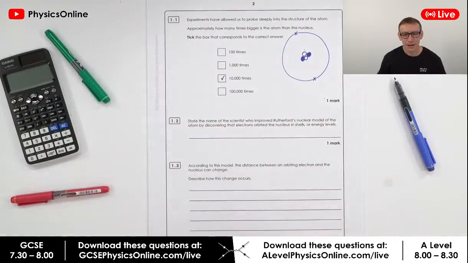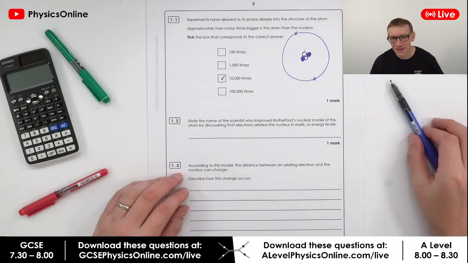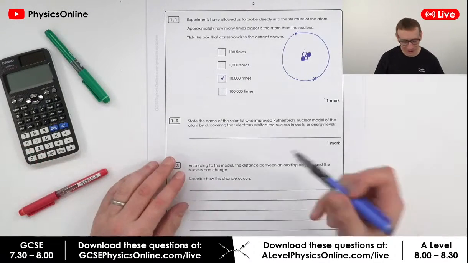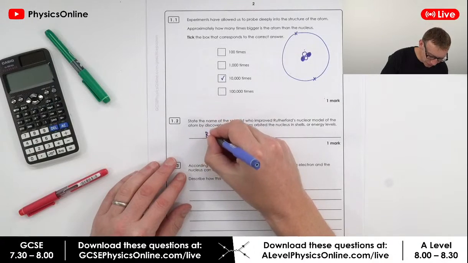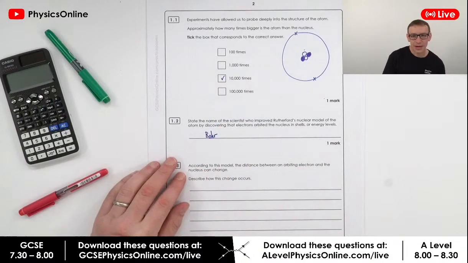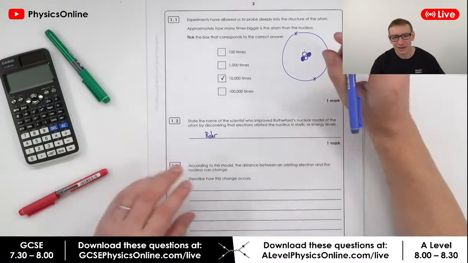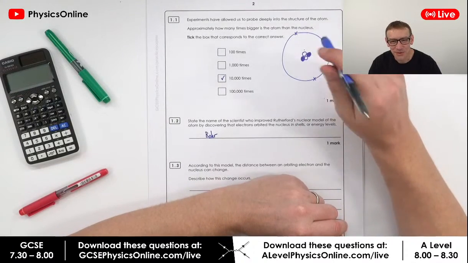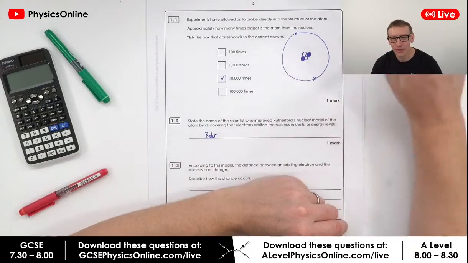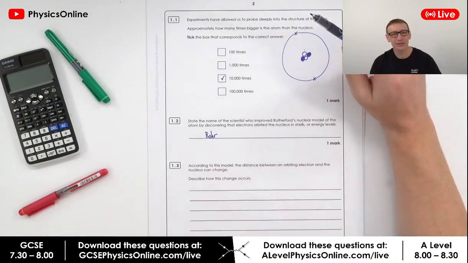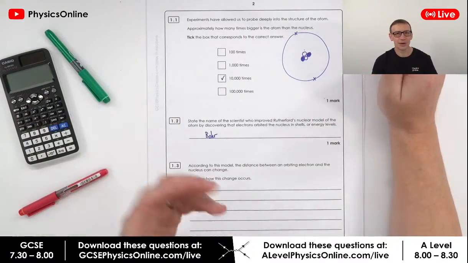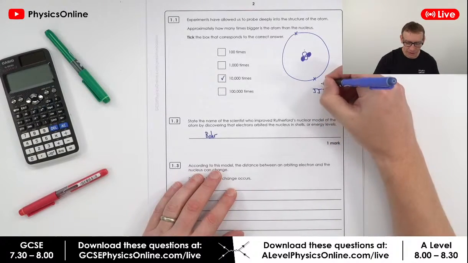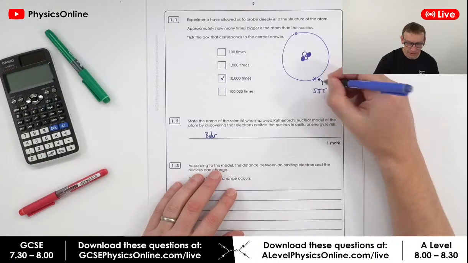And then, by the way, people, capital letters. If it's a name, you need to start with a capital letter. Niels Bohr, B-O-H-R. I think so far most people have just spelt it all in lowercase. Somebody else mentioned Thomson. J.J. Thomson was actually the person who discovered the electrons. Is that right?